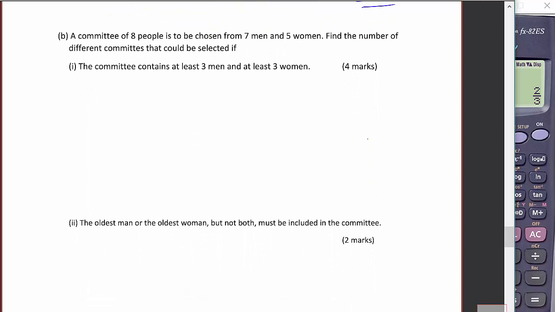A committee of 8 people is to be chosen from 7 men and 5 women. Find the number of different committees that could be selected if the committee contains at least 3 men and at least 3 women. So we could have 3 women and 5 men, 4 women and 4 men, or 5 women and 3 men. Those are our choices.